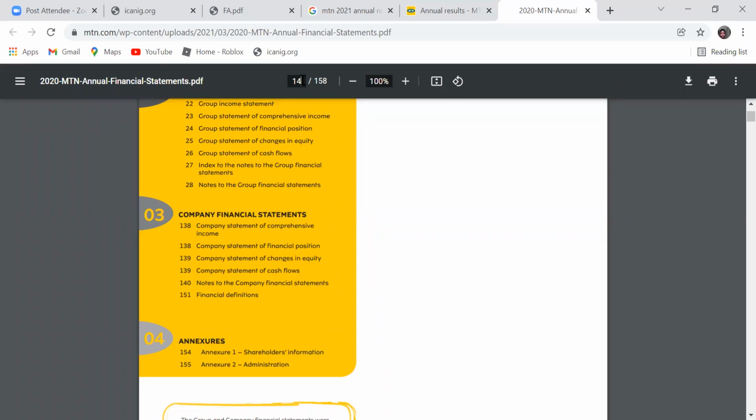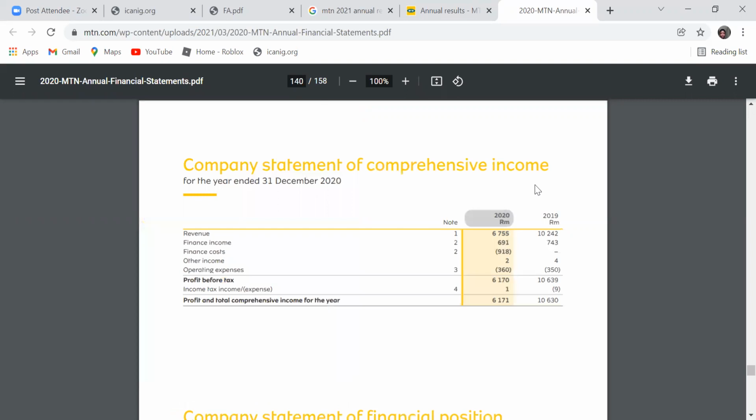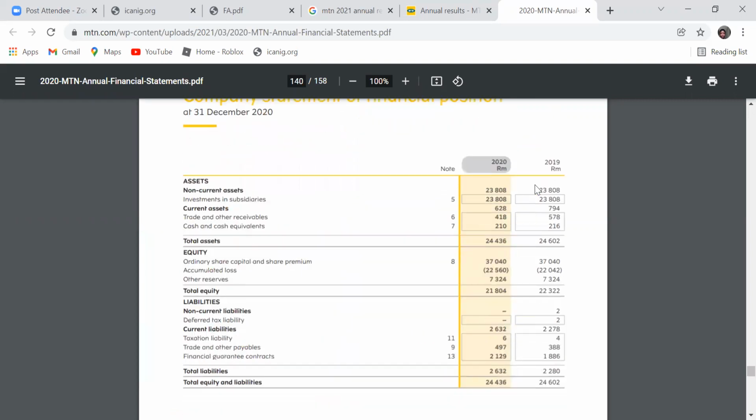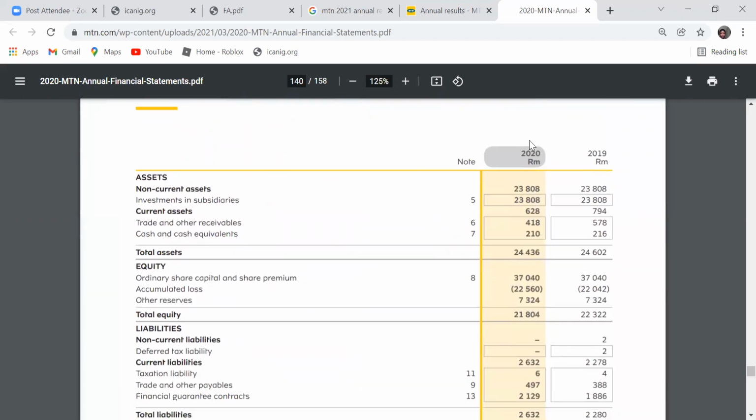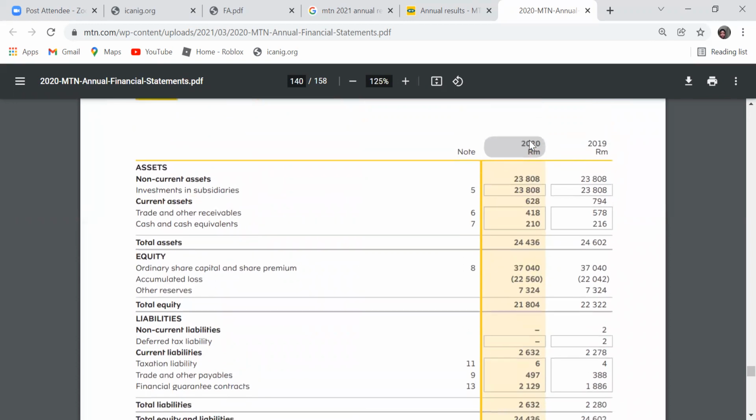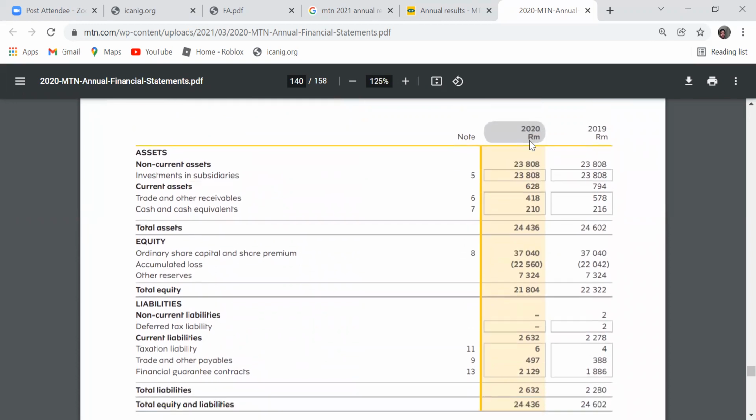These are statements of financial position as at 31st of December 2021 and 2020. Have it at the back of your mind that financial statements are prepared on a comparative basis, meaning that we are going to have last year and also this current year.